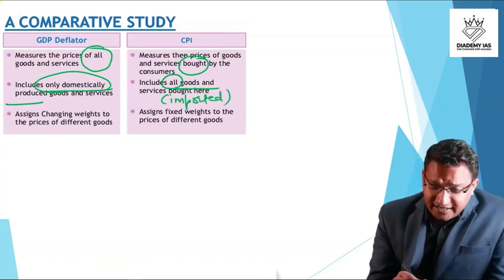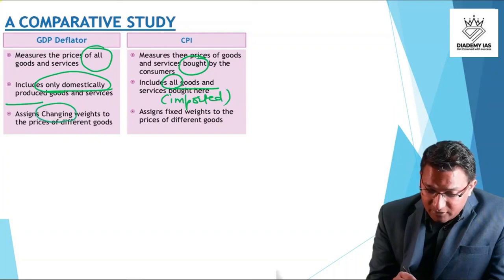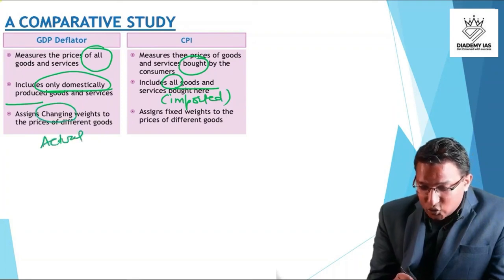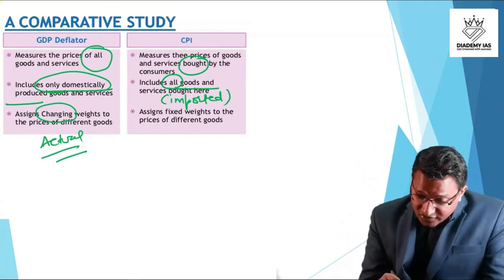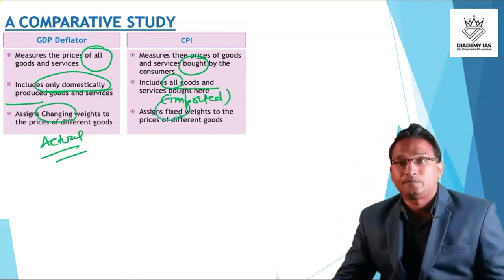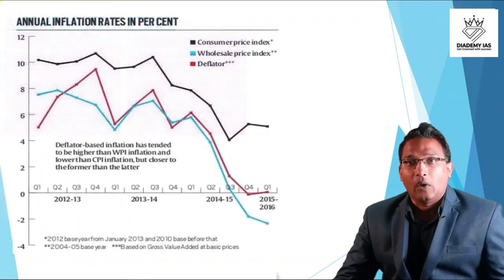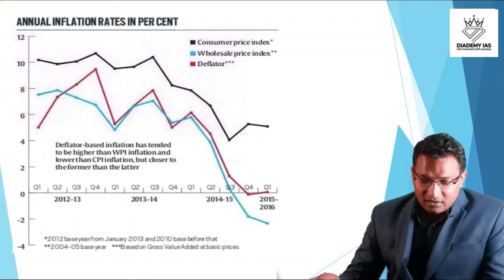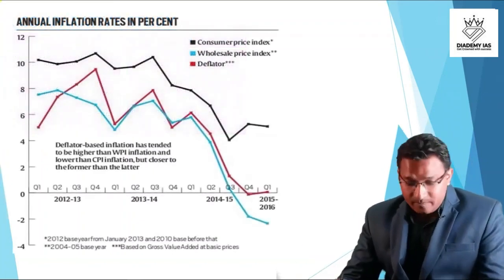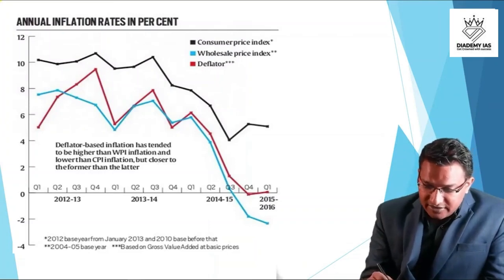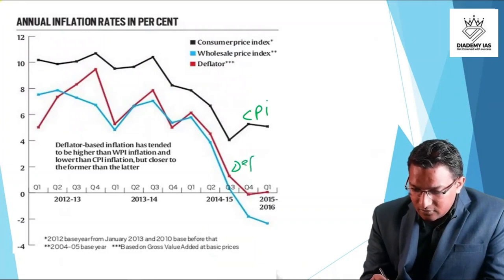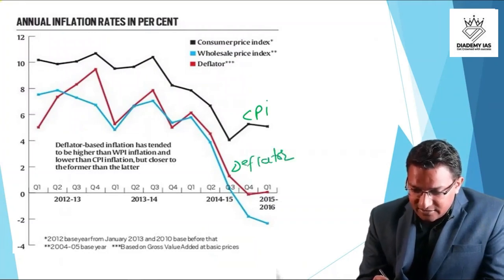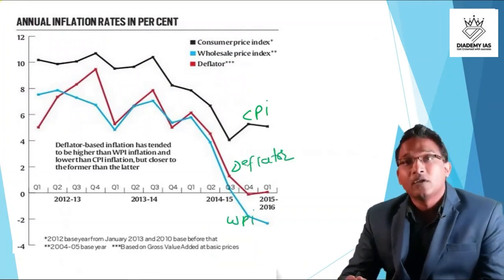GDP deflator assigns changing weights. Because it is taken at the actual level, the weights may be changing. But CPI has a fixed weight as per the formula. Here we can see in this diagram, this indicates CPI, this indicates deflator, and this indicates WPI, right?